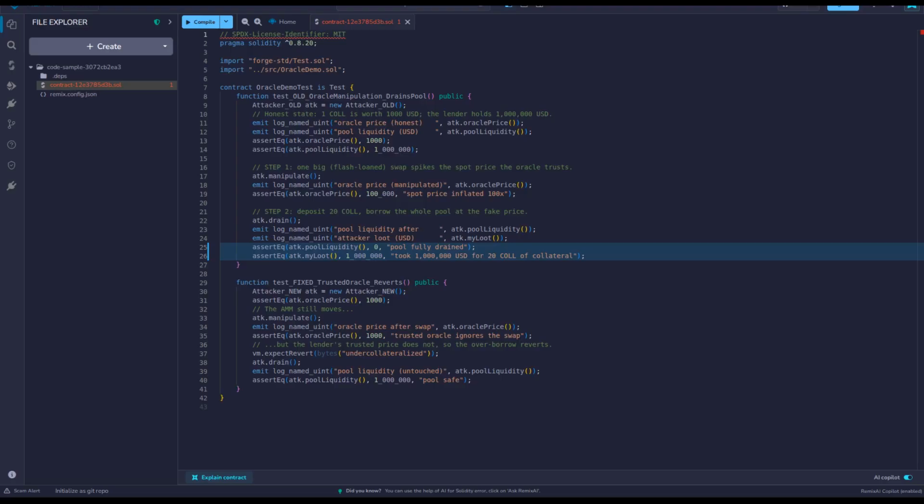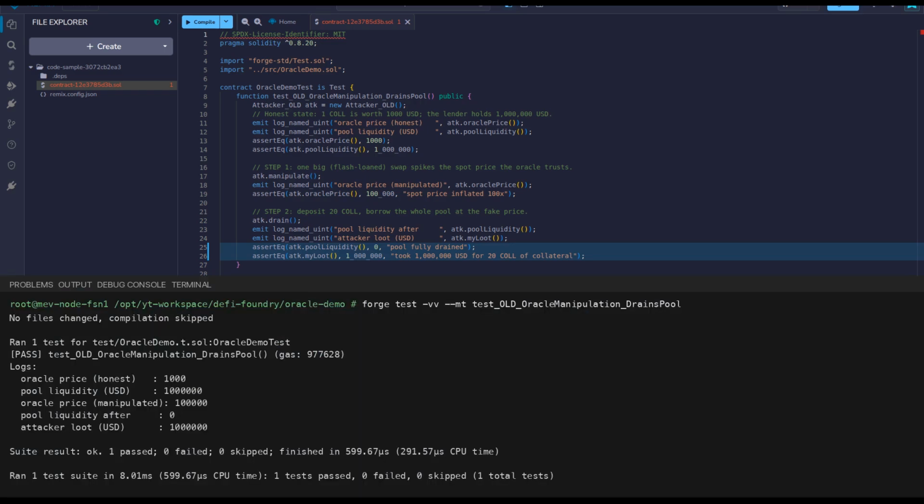Now let's prove it with a test and read it line by line. It deploys the attacker, then asserts the honest price is 1,000 and the pool holds $1 million. Then it calls manipulate and asserts the price has jumped to 100,000. Then it calls drain and asserts two things. The pool ends at 0 and the attacker's loot is $1 million. Every manual step we just did, now pinned down by code.